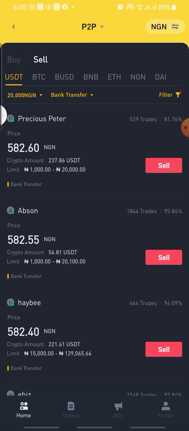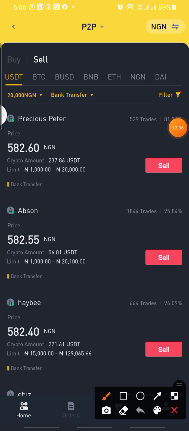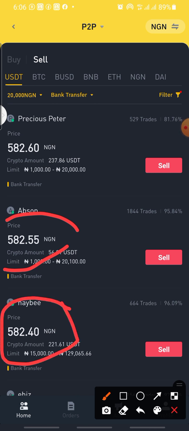Now the top person earning is 582.60. The person you are competing with should be this second person. Try to be at this particular place, or the third place, so that they will buy from you on time. It is not something that takes time. In Binance, they have a lot of traders trading peer to peer and USDT. So if you put it at first or second, they'll definitely place an order instantly.